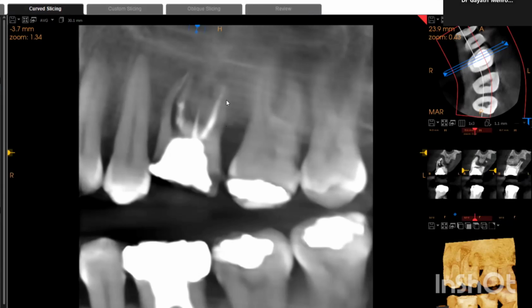At this level, it's not possible. So, for a detailed evaluation, we'll move on to the CBCT slicing and I'll show you what this tooth has.